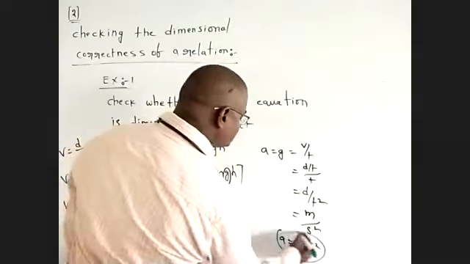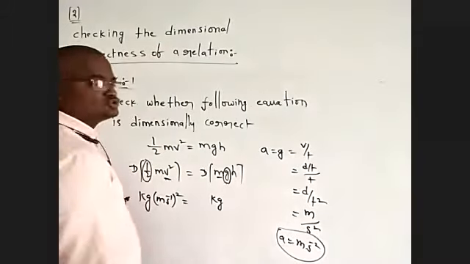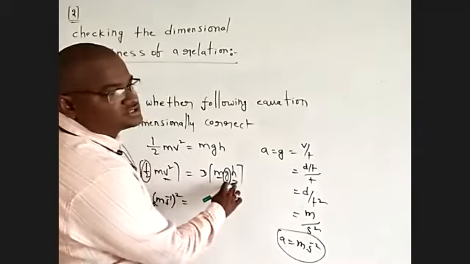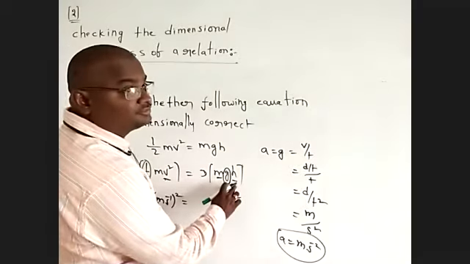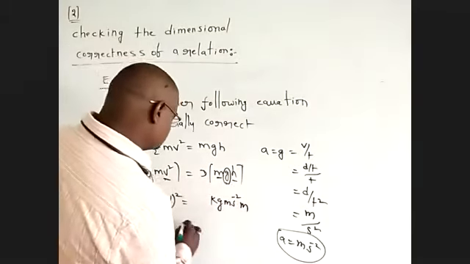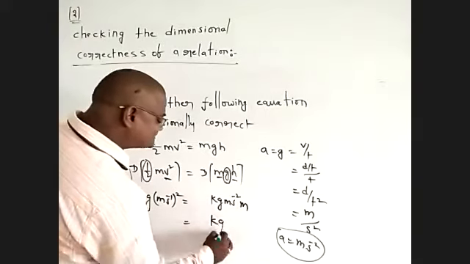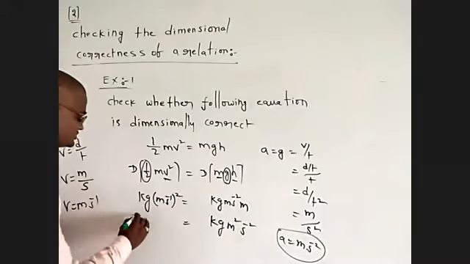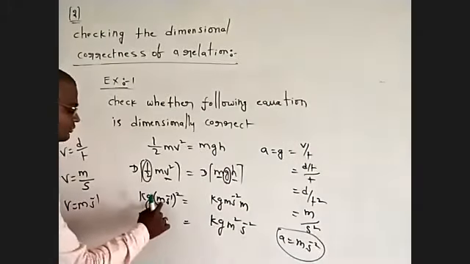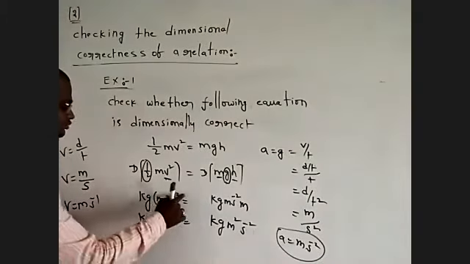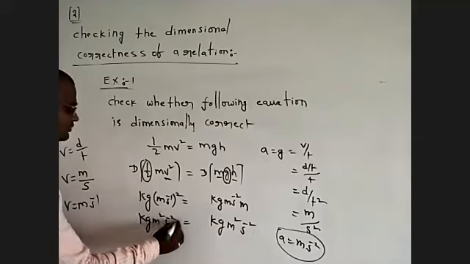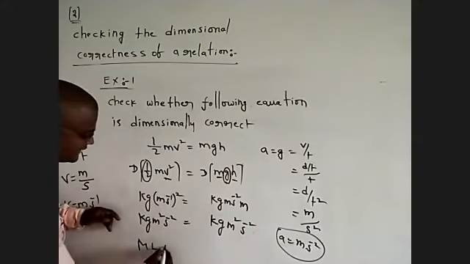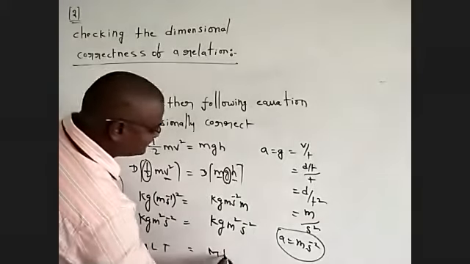Height h has SI unit meter. So m g h is kg m into m squared s power of minus 2, and the left side is kg m s power of minus 1 whole squared, that is kg m squared s power of minus 2. In MLT form, this is M L T.